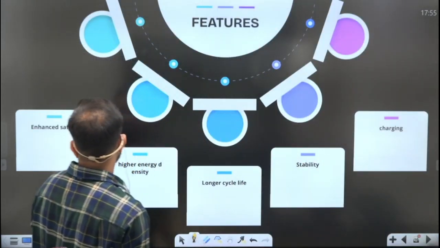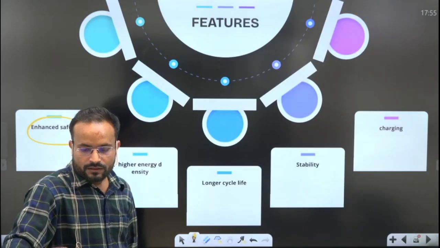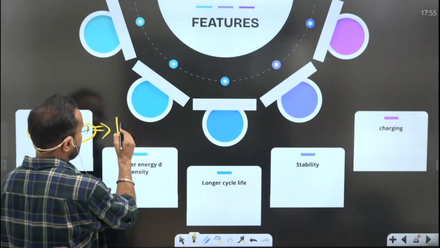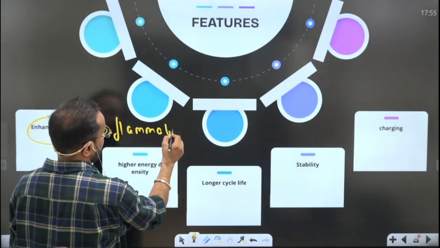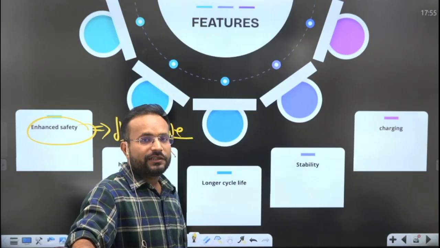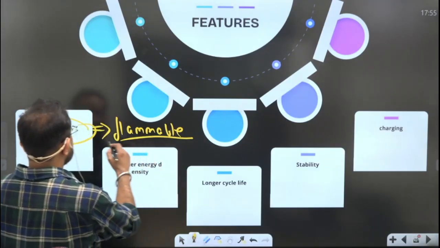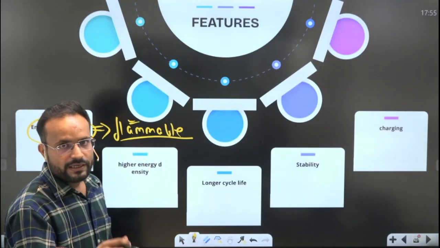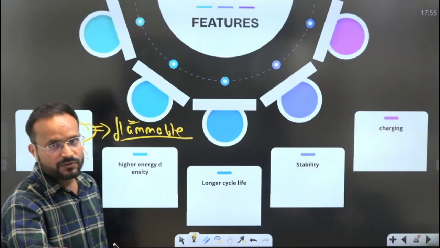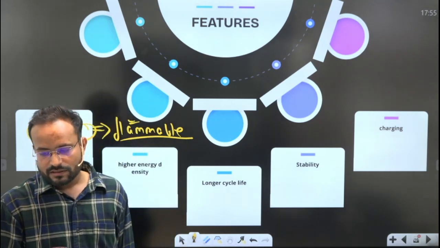So what are the features of this? The first feature is enhanced safety. Why? Because we have already seen that the liquid electrolytes are highly flammable. You must have come across a lot of news about catching of fire in the electric two-wheelers of Ola and some other companies when they were recalled. So that is one problem with the liquid electrolyte used in lithium ion batteries, and that is where the safety feature comes with the solid state batteries. They are not that flammable.